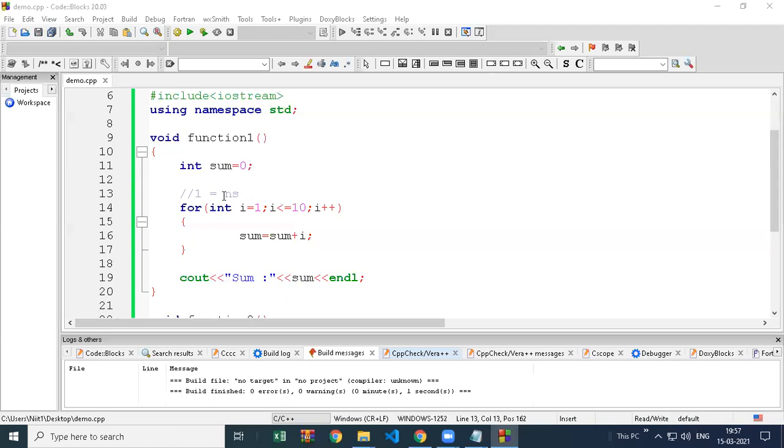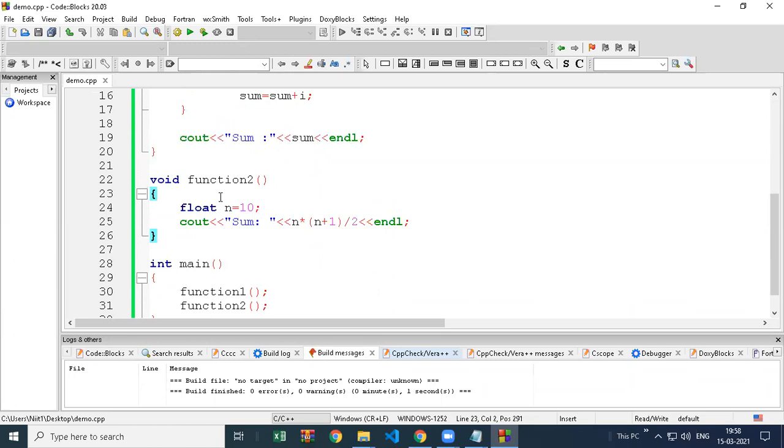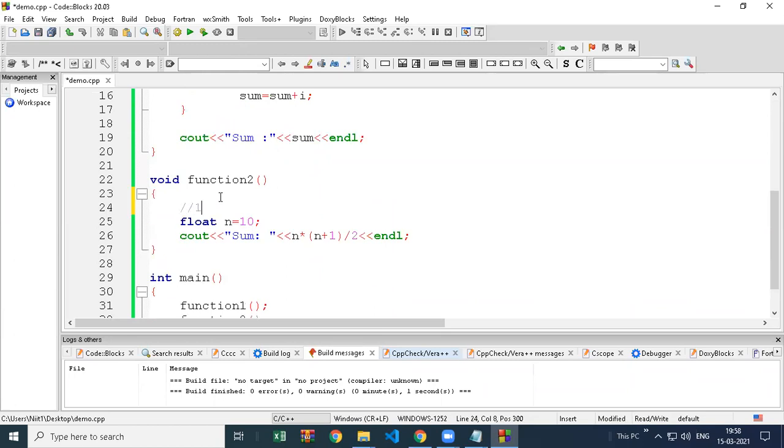Nanosecond is very small, less than a millisecond. If it repeats 10 times, it takes 10 nanoseconds. Because our loop is repeating 10 times, it takes 10 nanoseconds. One time, 1 nanosecond; 10 times, 10 nanoseconds. And this code just takes 1 nanosecond because there is no loop.